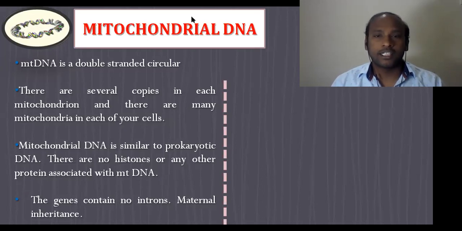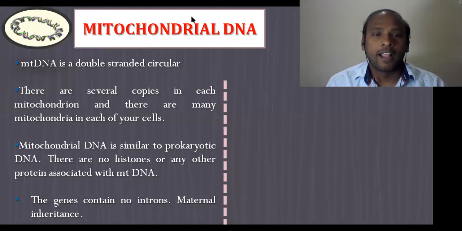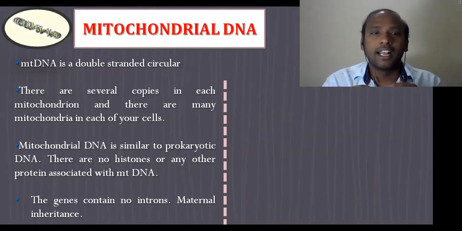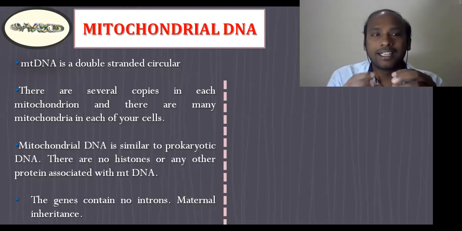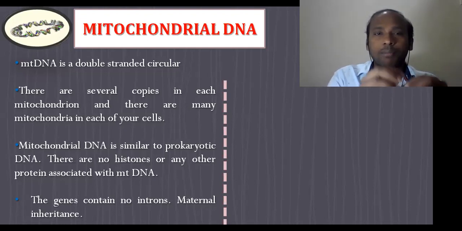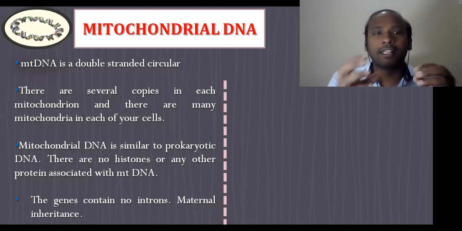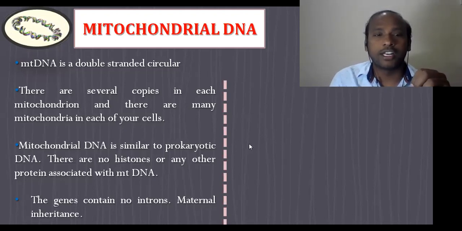It has several copies, and these several copies can be present in a single mitochondrion, and the mitochondria have a varying number in each cell. So that we should understand.